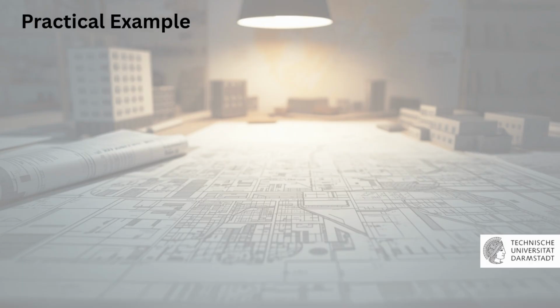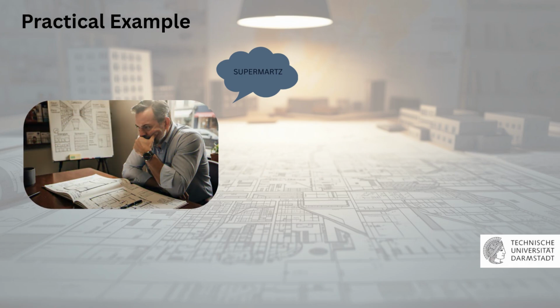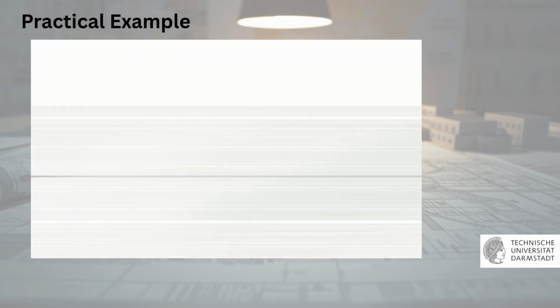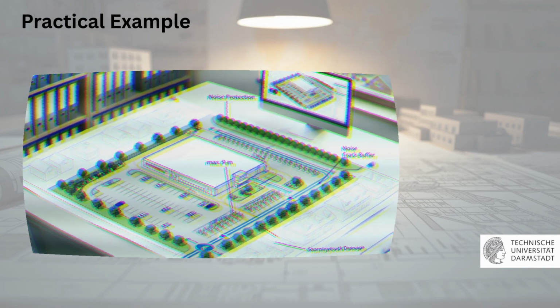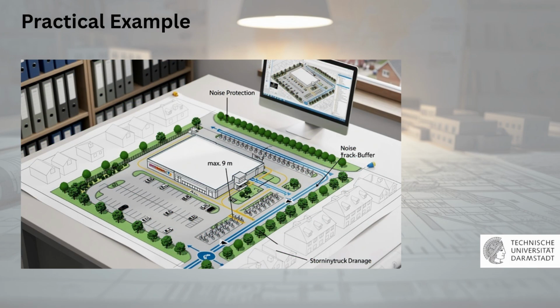For example, a small town in Hesse wants to allow a new supermarket because residents need better access to groceries. The land is currently shown as agricultural in the FNP. The town must update the FNP to mark the area as commercial use. The municipality prepares a B-Plan to regulate exactly how the supermarket may be built. Maximum building height, example, 9 meters, allowed building footprint, number of parking spaces, bicycle parking requirement, delivery truck access routes,